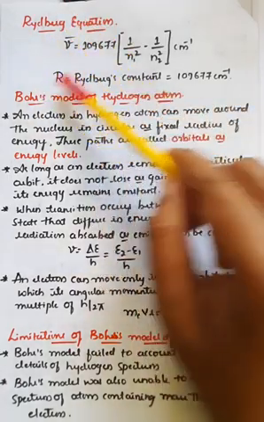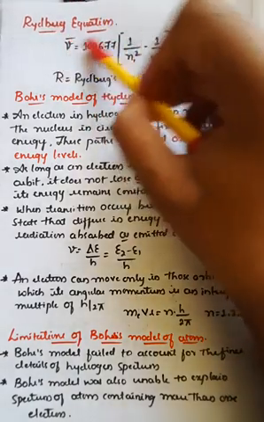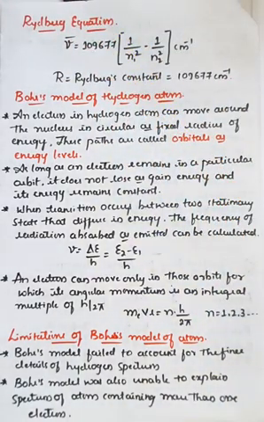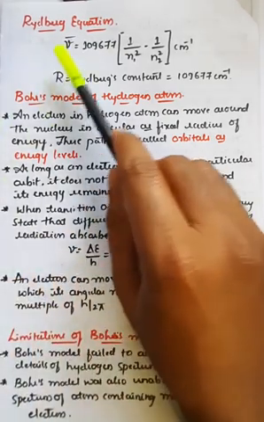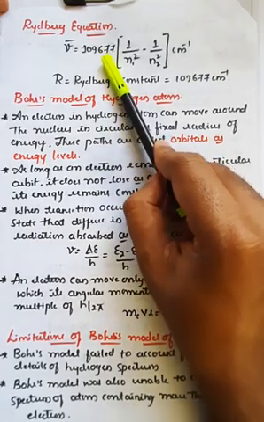One of the important things to study in the hydrogen spectrum is Rydberg's equation. Rydberg is the name of the scientist who gave this equation, and you will get one problem from it. The wave number ν̄ is equal to R times (1/n1² − 1/n2²), where R is 109677, a constant value.